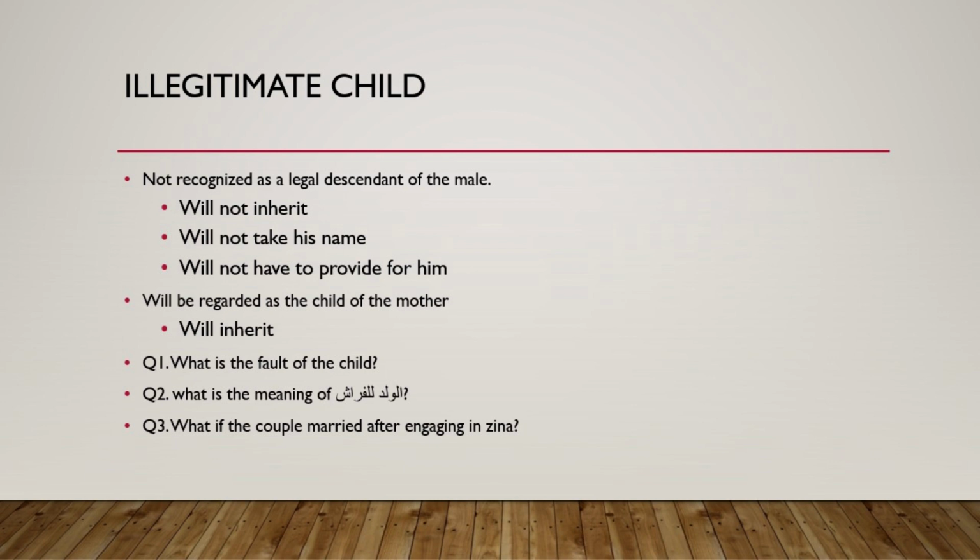So the question that came in yesterday was, what's the fault of the child? What wrong did he do for him not to inherit? Here we must understand that the rulings of Sharia are not based on one situation. They are based on the whole situation. So looking at one situation, it might look like it's no fault of his. But by doing this, Sharia is putting a stop to having children out of wedlock.